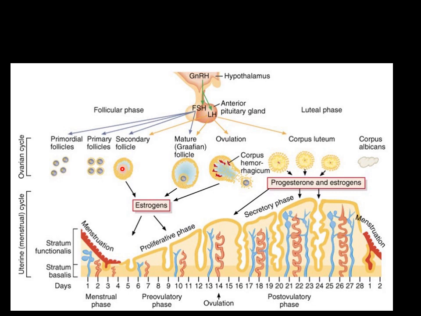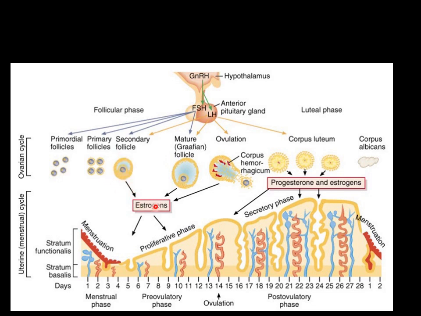Okay, so this development of the follicle is under the effect of follicle stimulating hormone. Observe the arrows here. Now this follicle stimulating hormone develops the oocyte. Now this developing follicle releases what?